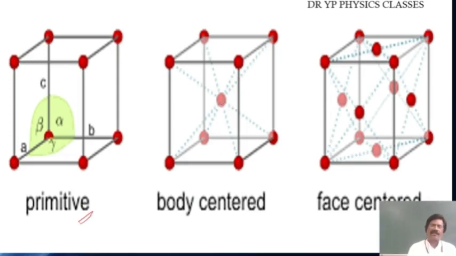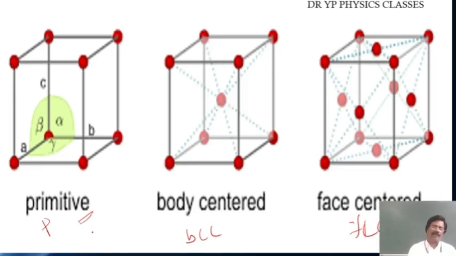Body centered means at the center of the system, the center of the crystal. At the center of the crystal we have one atom. Face centered means all the faces. There are 6 faces, and on all the 6 faces we have one more atom at the center. It is called FCC. This is the FCC lattice. This is the BCC lattice. And this is the primitive lattice.